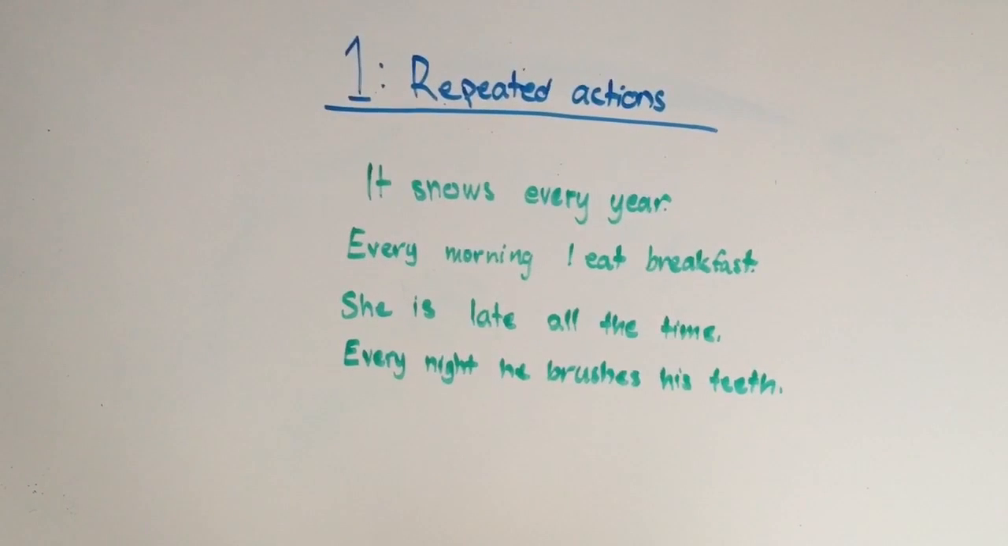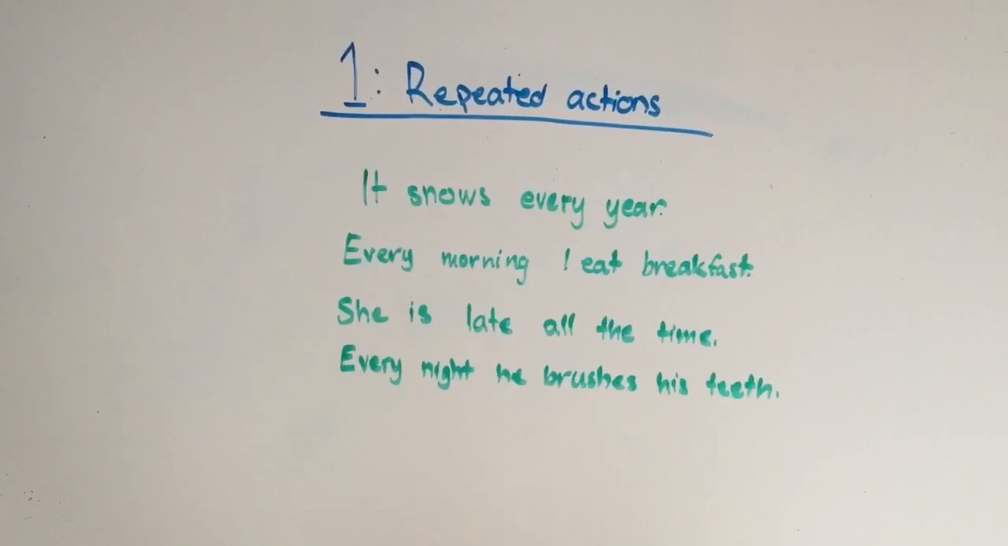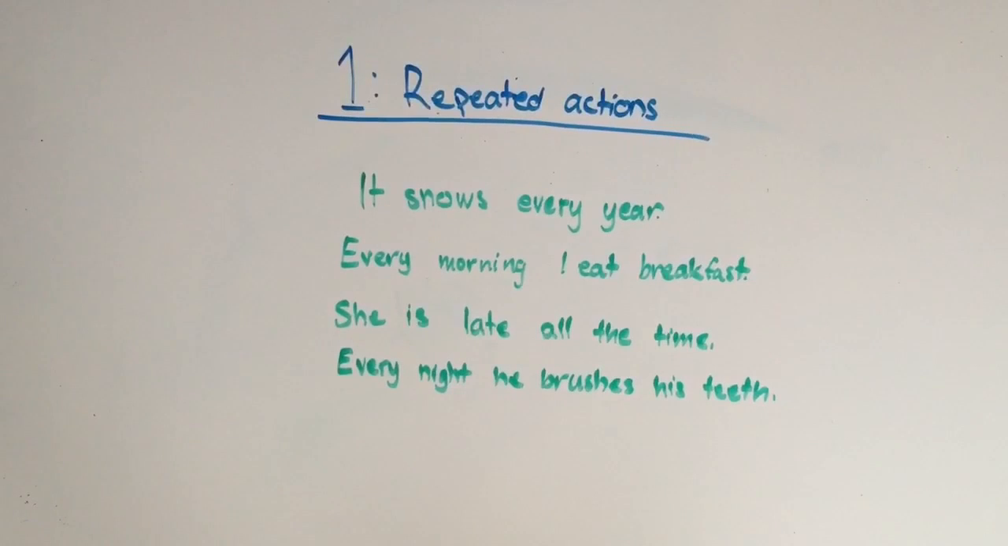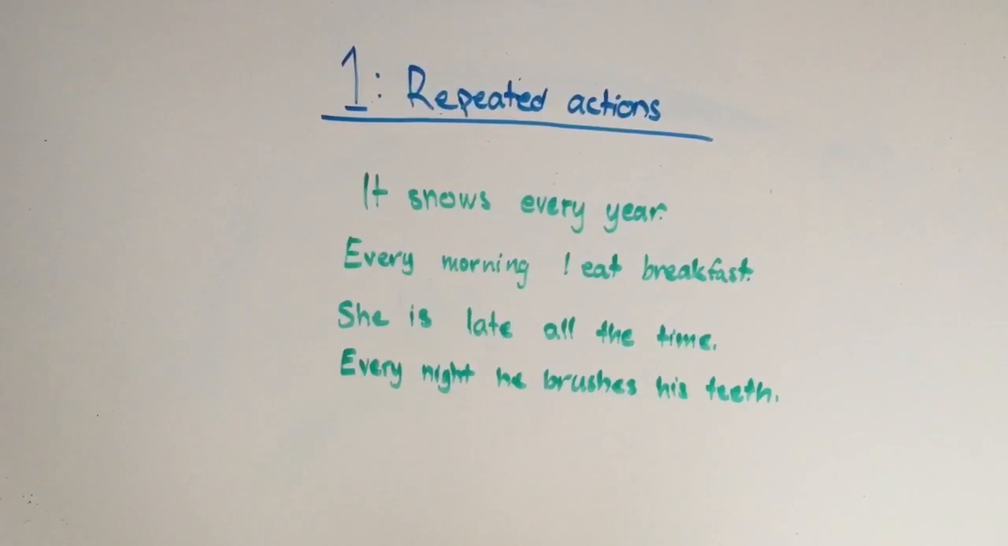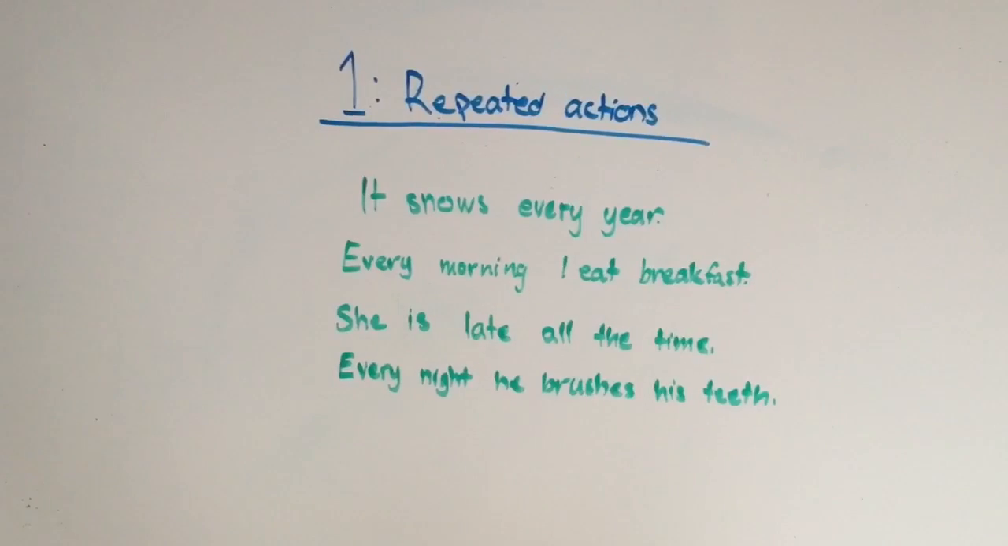Here are 4 examples. It snows every year. Every morning I eat breakfast. She is late all the time. Every night he brushes his teeth. There are keywords in these sentences that show that these sentences are repeated actions. For example, every year, every morning, all the time, and every night.